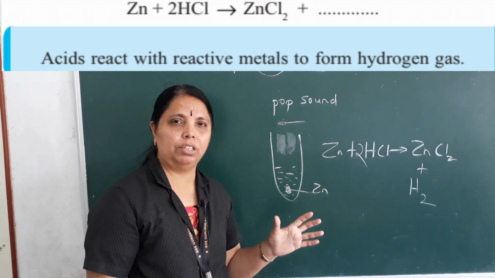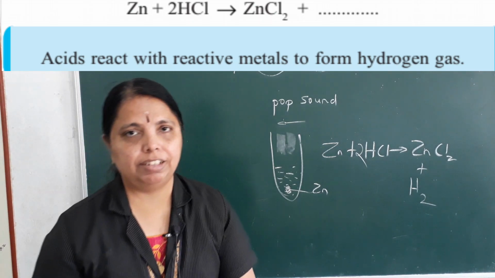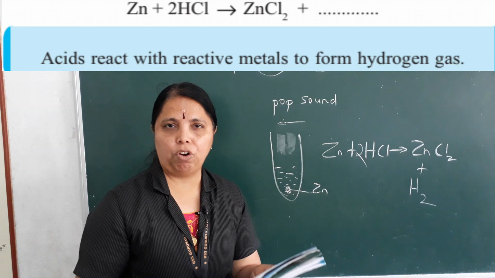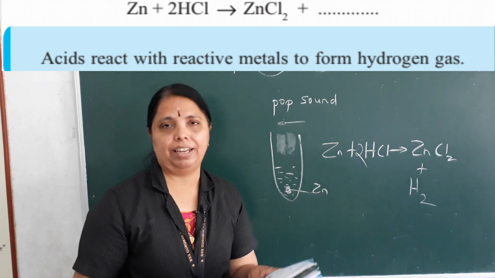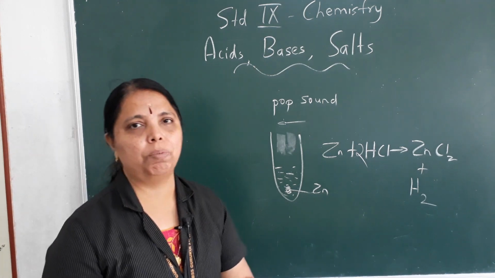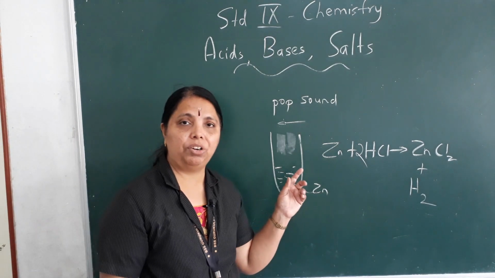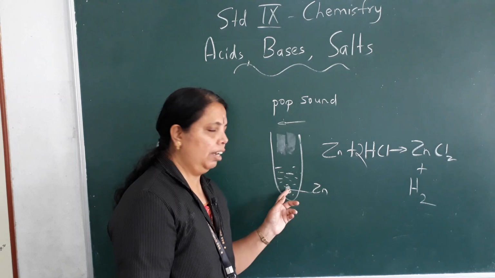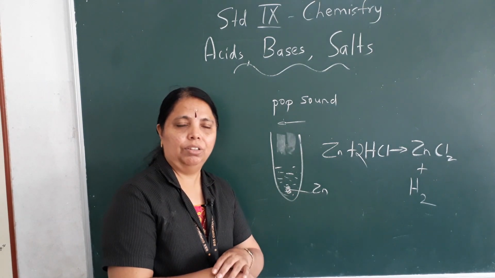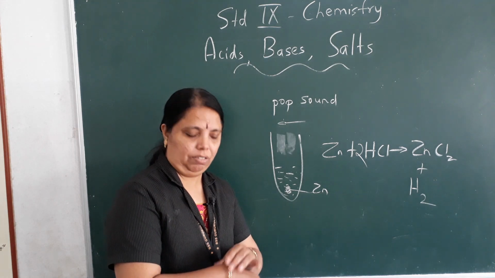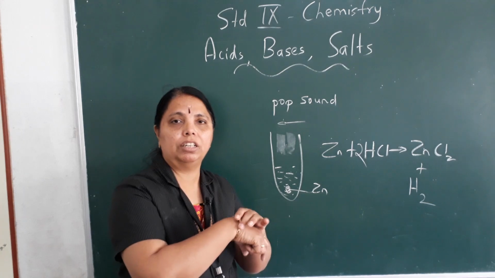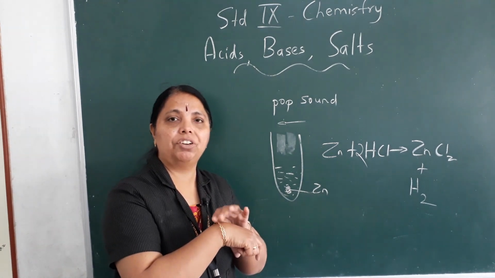What is that conclusion? It is given here. Acids react with reactive metals to form hydrogen gas. Why they use the word reactive metals? Now there are some metals like gold, silver, they do not react with acid. Okay. They never react. Even if I put this in hydrochloric acid, it will not undergo any change. It will not react. Okay.